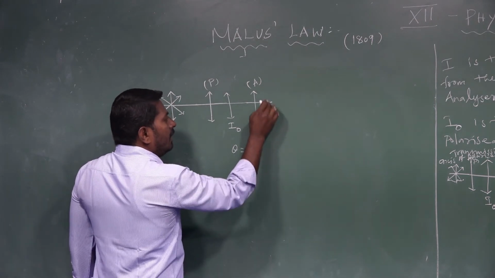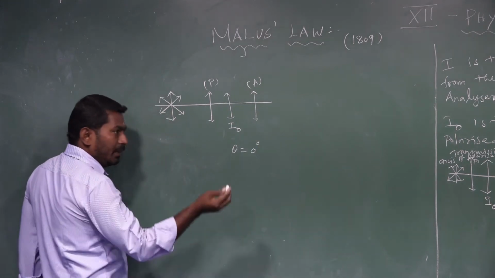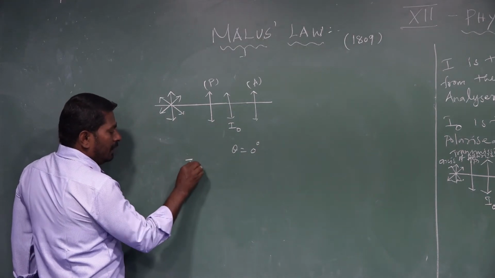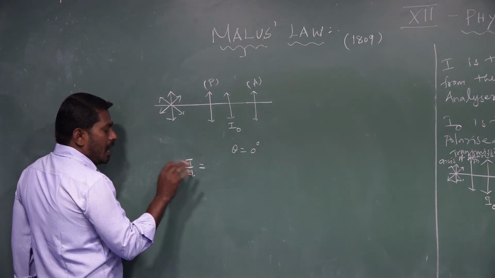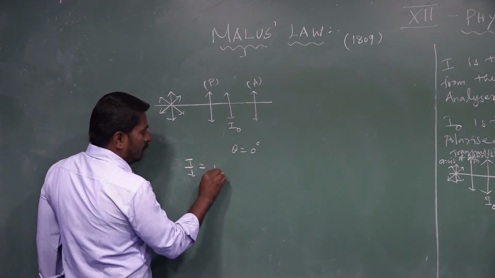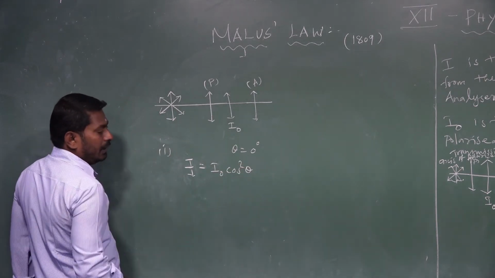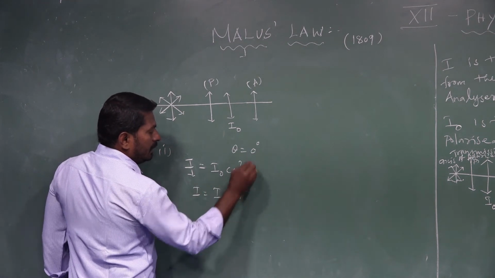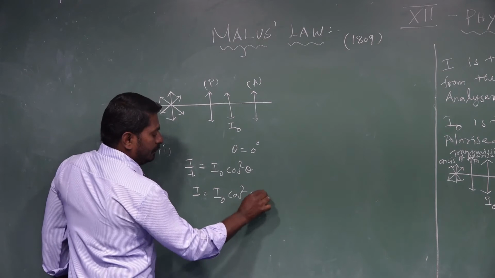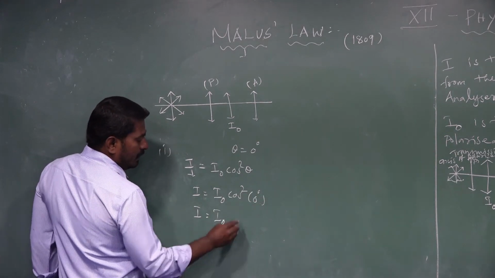Then the emergent light intensity coming from the analyzer can be calculated by using Malus law. I is the intensity of light coming from the analyzer, I is equal to I naught cos square theta. This is the first special case. Here I is equal to I naught cos square 0 degrees.